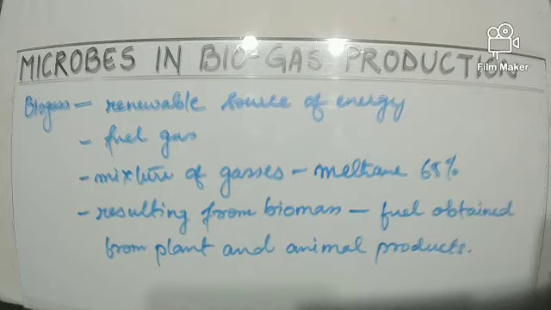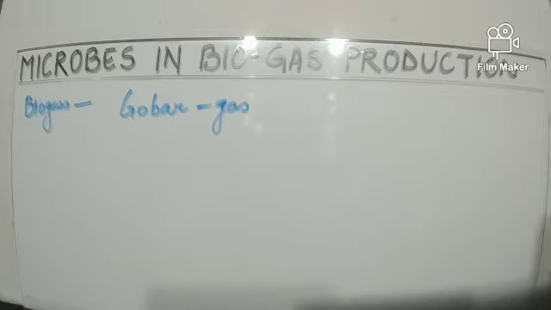Now plant and animal wastes like vegetable waste and sewage, cow dung and residue after harvesting crops are decomposed in absence of oxygen to give biogas. This biogas is also called gobar gas. Why it is called gobar gas we'll come to know as we proceed in the lecture. But before that, let us see which microbes help in biogas production.